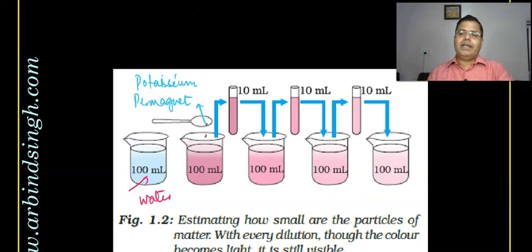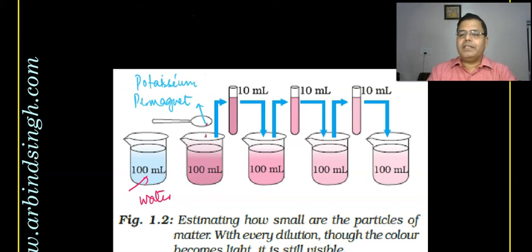The particle is a very, very small thing. As I said earlier in the previous class, it is described as the God particle, which is now discovered by some experiment by Higgs and Boson. These are the two scientists, and they said that all particles are made of it. But here we can imagine that particles are very, very small, smaller than whatever we may think the particle could be.